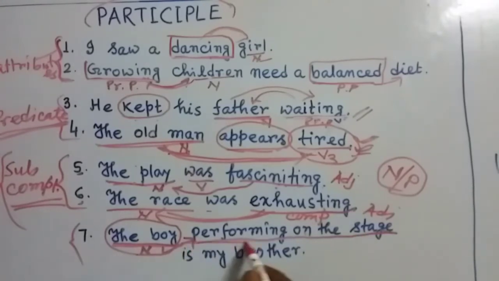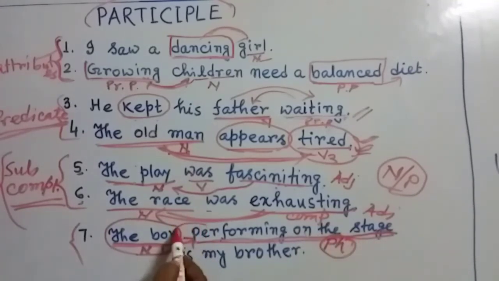So this is a part of the sentence as a phrase. It's a phrase. Look at this part, performing on the stage. There is no such subject, there is no such verb. So obviously it's a phrase. And this phrase is a part of this sentence and modifying the boy, and it's a noun. So as this phrase is modifying the noun, obviously it's an adjective phrase.